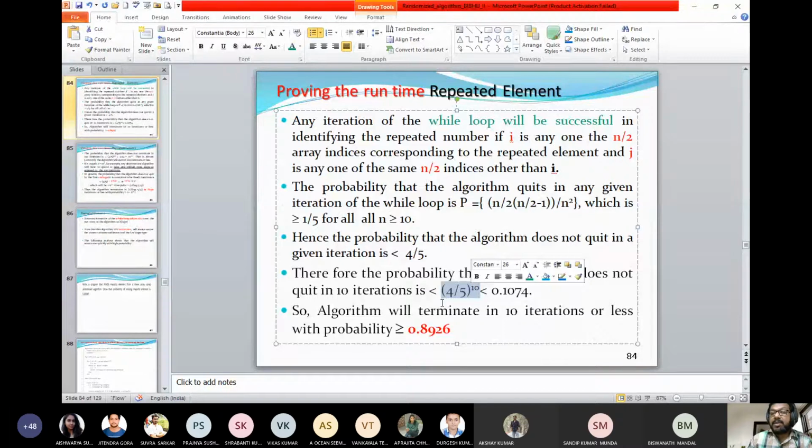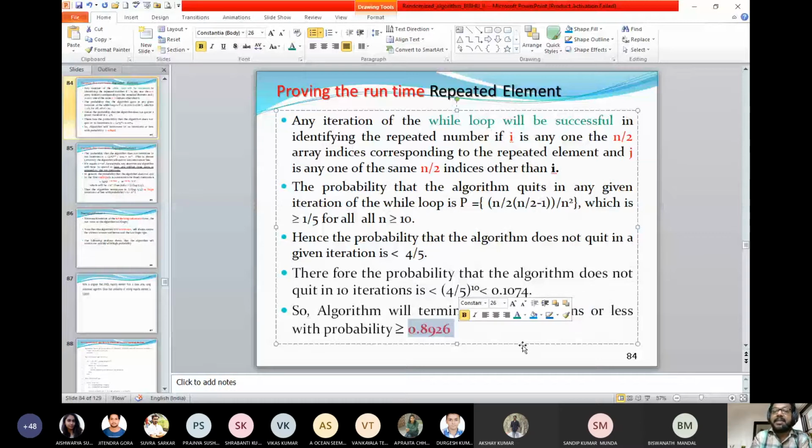So that will be computed, and this value you can find out as a constant number or a decimal value for which 4/5 divided by 10 is less. When you are finding the less value, you can subtract that from 1. Suppose there are 10 iterations, meaning you are enclosing an outer loop with 10, then the probability that the algorithm will terminate is 0.8926, and you will be getting an answer yes.